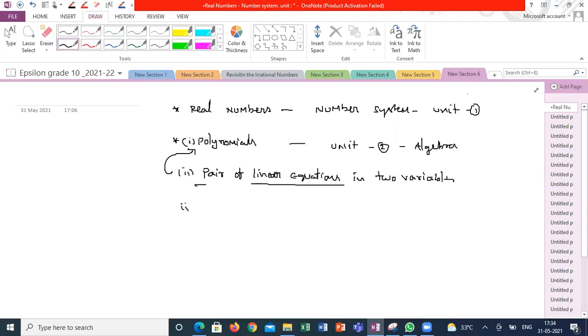The third topic in unit 2, that is in algebra, is quadratic equations. Quadratic expressions we already did in grade 9, but here we are doing quadratic equations. There is a slight difference between quadratic equations and expressions. And the last part of this unit is arithmetic progression.